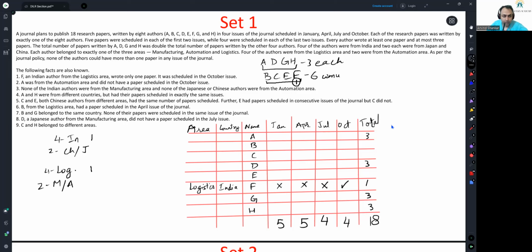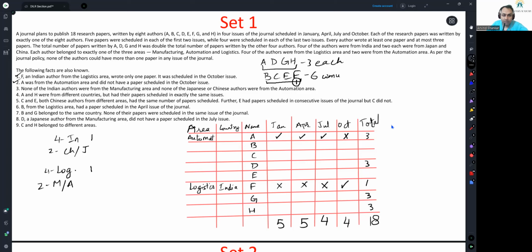A was from the automation area and did not have a paper scheduled in the October issue. We know he had 3 papers scheduled. So definitely here, these 3 slots were definitely filled up. Now the country we don't know. We have taken care of the first point. We have taken care of the second point. Country we don't know.